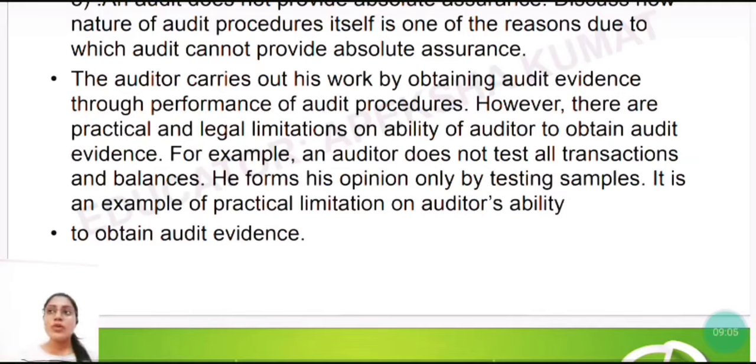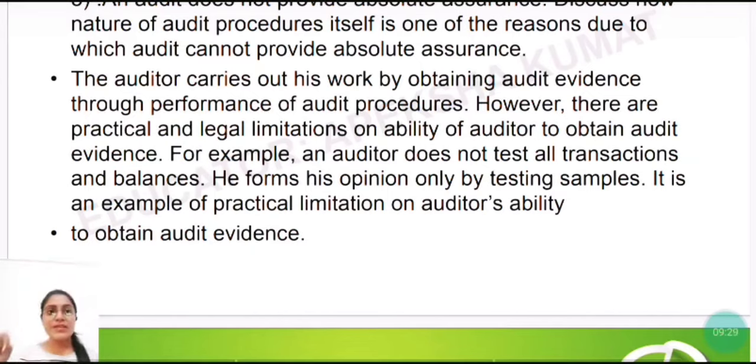So I would like to add one thing here. You have to write the answer as it is. At least if you're not able to write the answer as it is, you have to write the keywords, like practical, legal limitation, then audit evidence, then audit procedures, right? So all these things you have to write as it is in your answers.